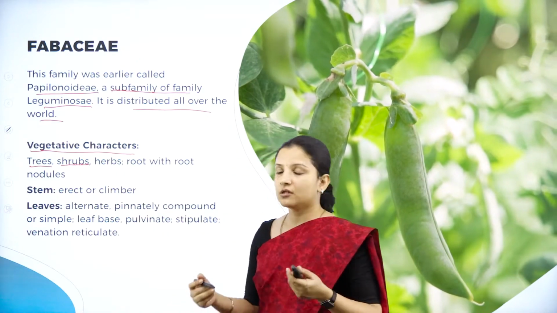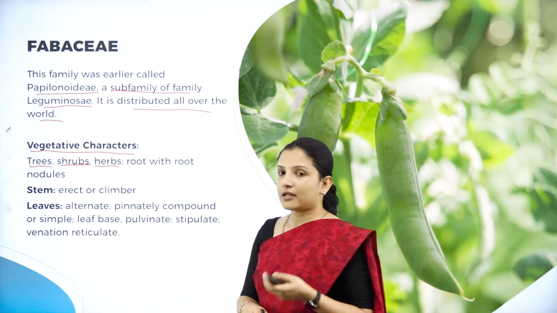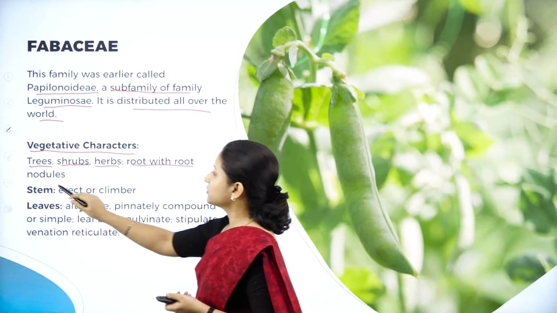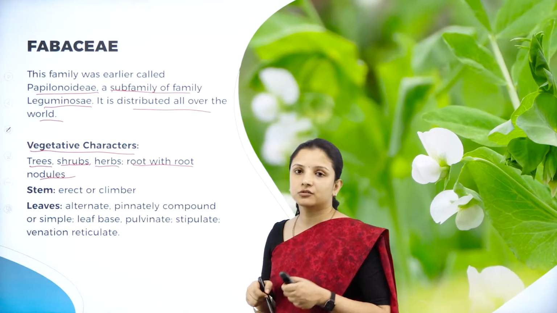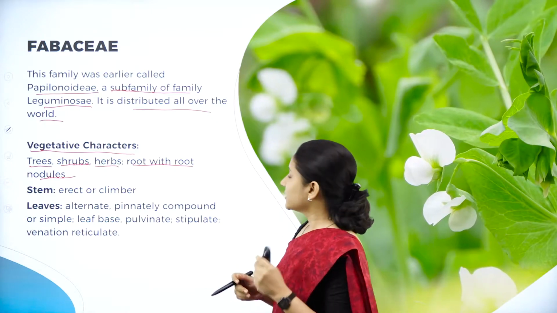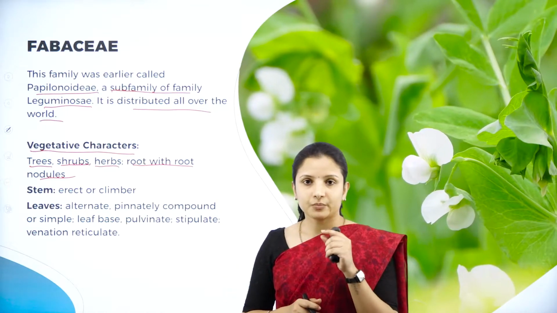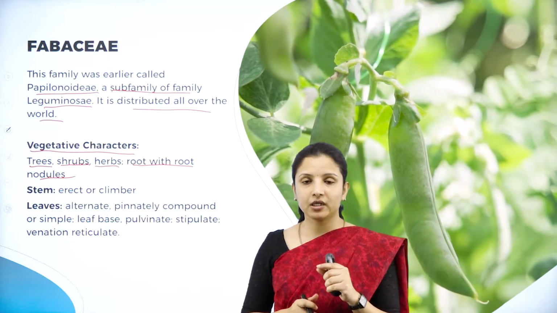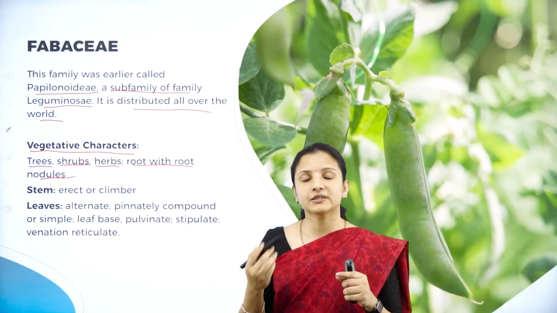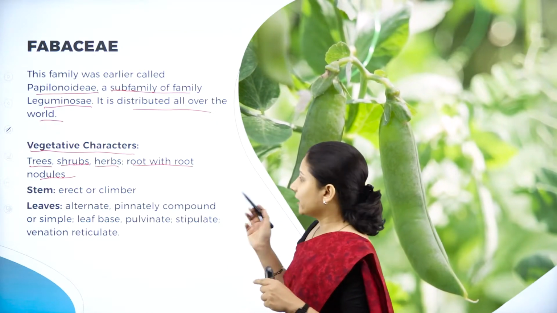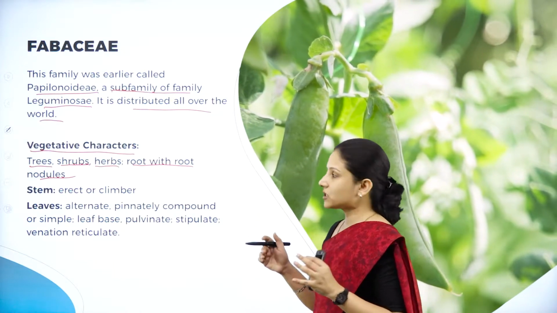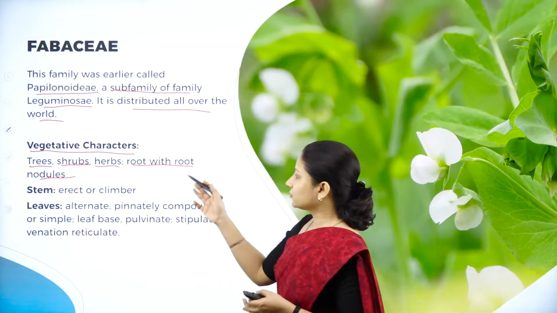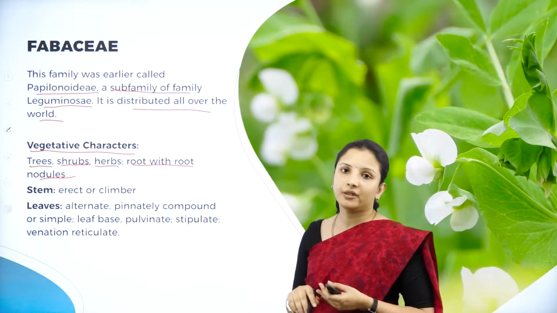So when we see the plant, that is Fabaceae, they can either be large trees, they can also be shrubs, or they can be herbs, and they can have root either with root nodules or without root nodules. And with root nodules is one of the main characteristic features. So what are root nodules? So in the roots, there are small bulged structures that are produced, that are called as nodules. So in the nodules, actually the rhizobium bacteria will be there, and those rhizobium bacteria actually help in the fixation of the nitrogen. So therefore, leguminous plants, they have one characteristic feature called as the nodule. So therefore, these plants that are having roots with root nodules have been put under the family Fabaceae.